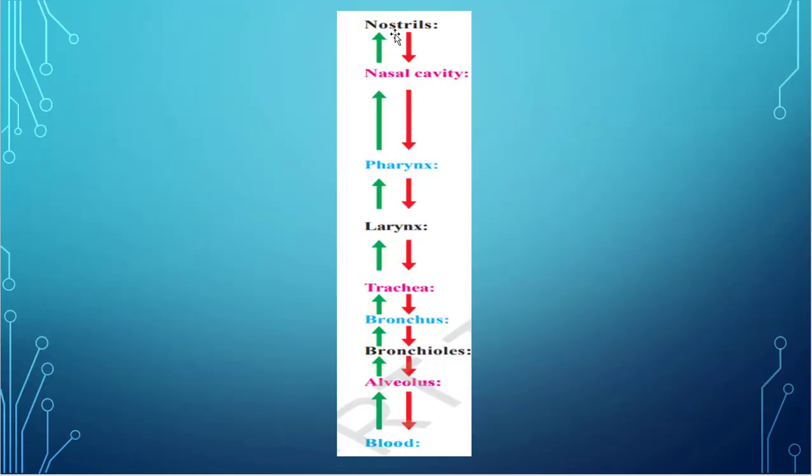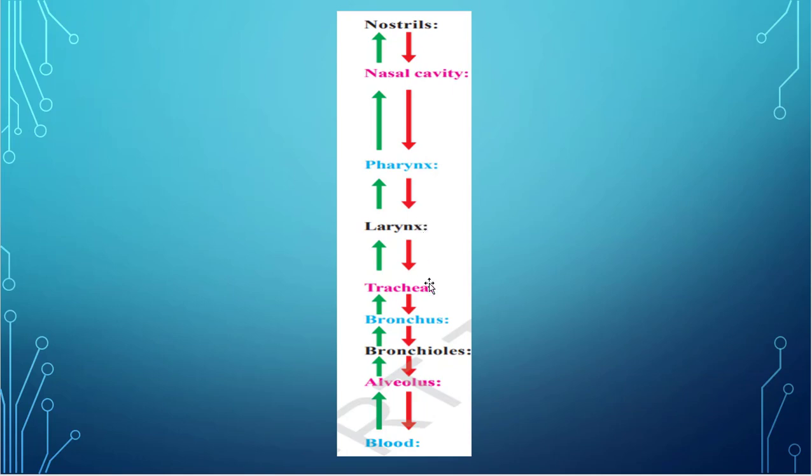First, air enters through nostrils. Then air reaches the nasal cavity. Nasal cavity to pharynx. Pharynx is a common passage for food and air. Then larynx. Larynx is also called the voice box. Why are we calling it the voice box? Larynx has vocal cords in it. While we exhale air, the vocal cords vibrate and produce sounds.